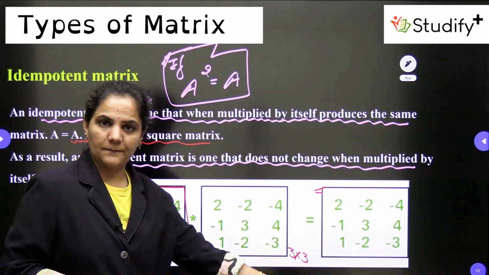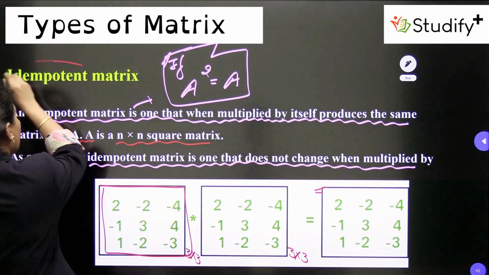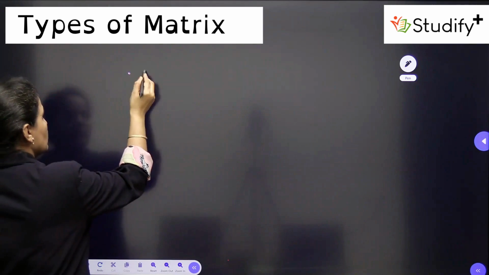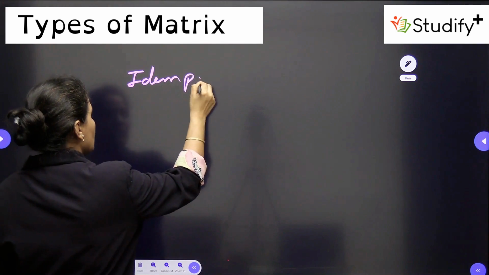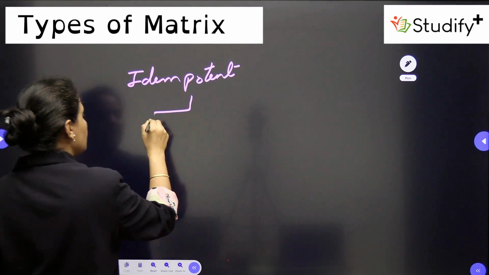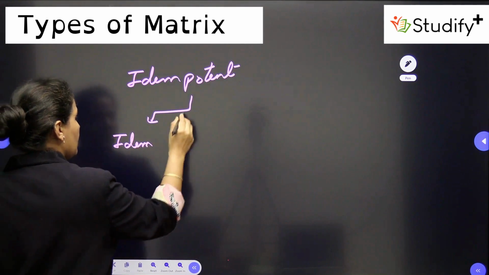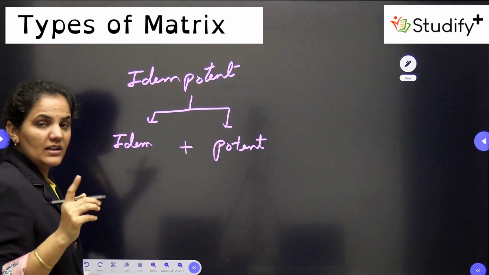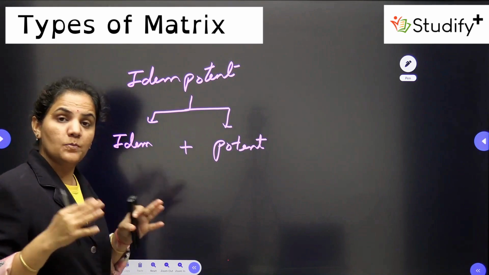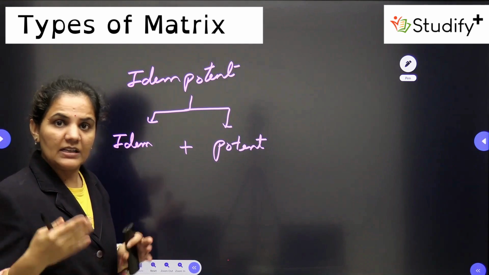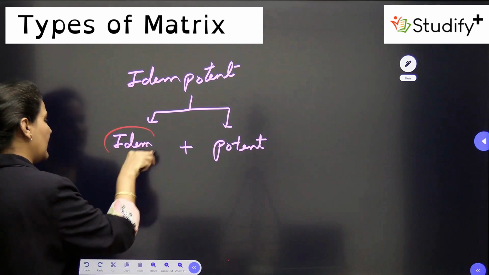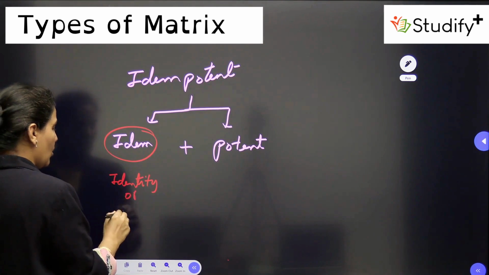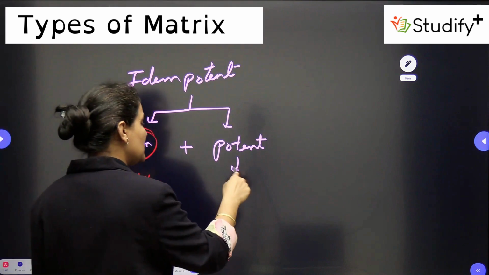One more interesting thing about idempotent: if you want to know the meaning of this word, dear students, you can break the word idempotent as idem plus potent. If you go only with the meaning of this word, we can break it as idem plus potent. Idem means identity, same, or itself. Potent means power.